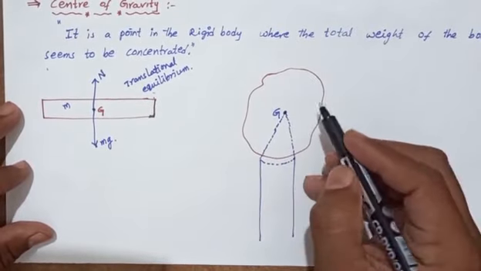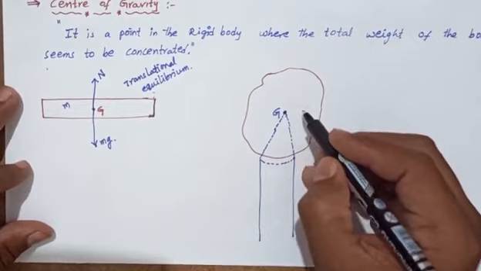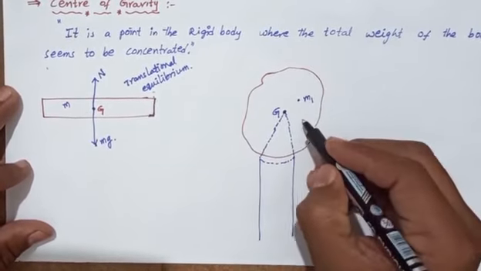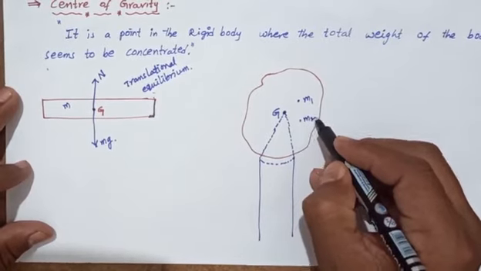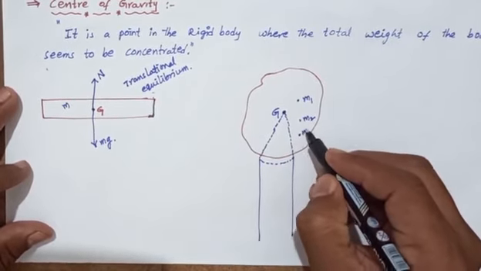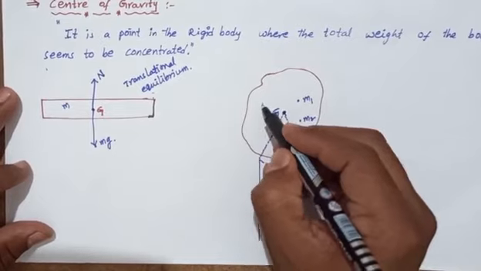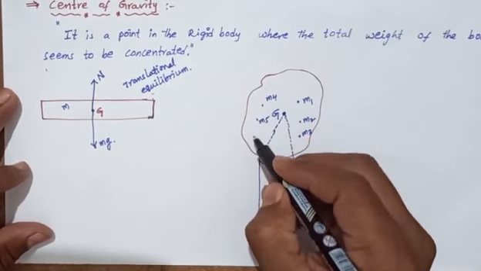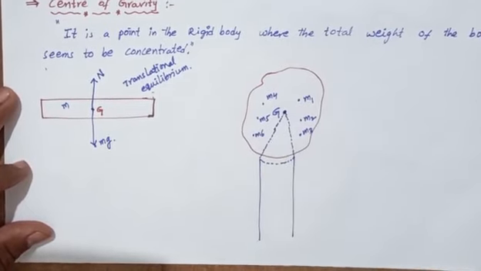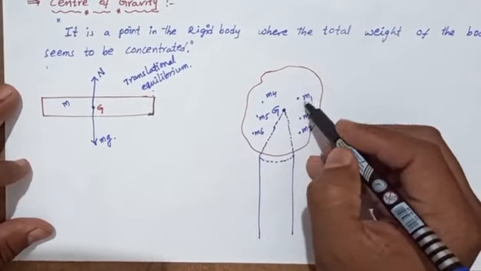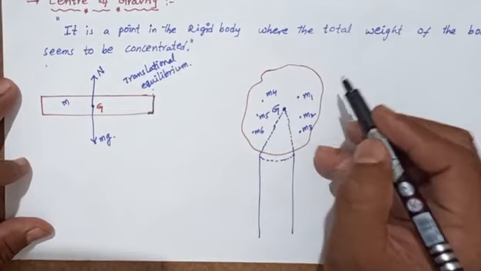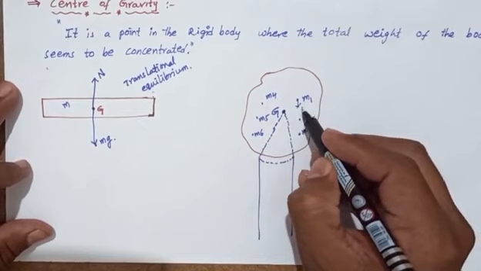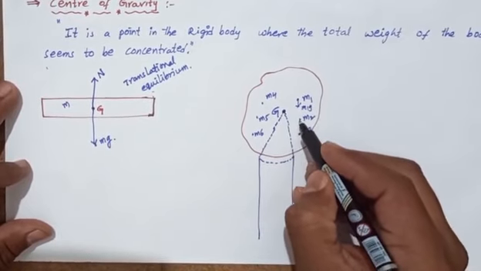How is it explained? Suppose the cardboard consists of particles M1, M2, M3, M4, M5 and M6. We consider these 6 particles. The forces are M1g, M2g and M3g in the downward direction.